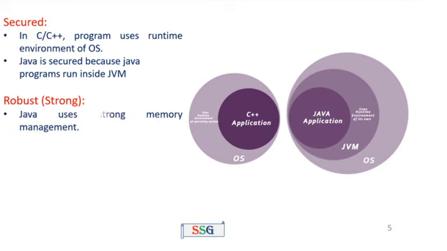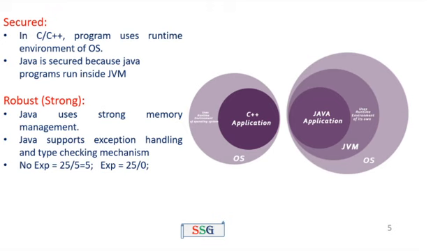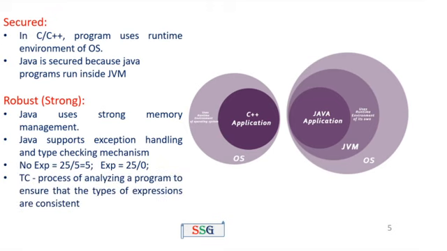The next one, robust. Robust means a very strong feature. Some of the features are very strong. Java uses strong memory management. Strong memory management means, for example, in C language, if you want to declare an array variable, int a[5], that means an array variable of size equal to 5. a[5] means the index position starting from 0 to 4 or 1 to 5.